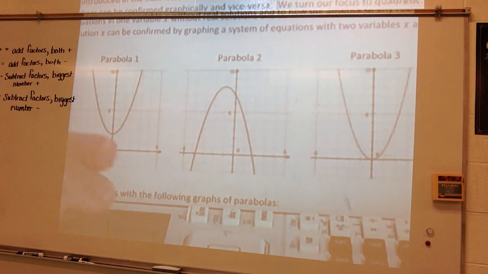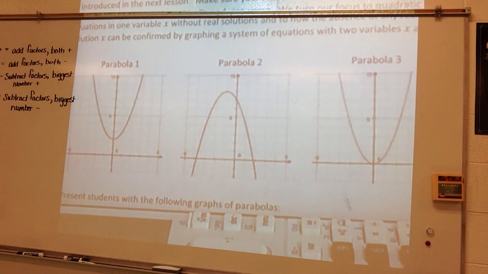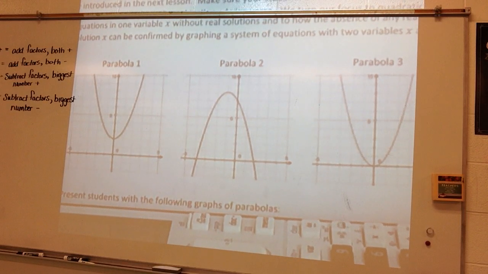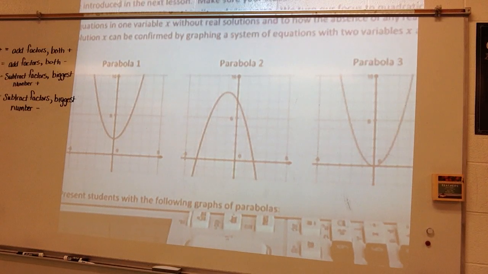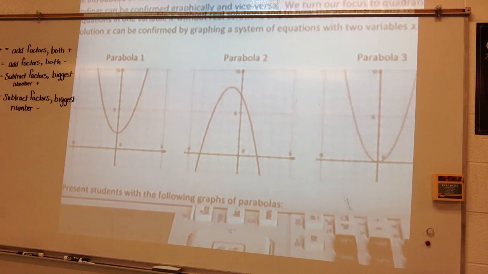Well, let's look at this. Parabola 1 is a graph that does not intersect the x-axis. So no x-intercepts of the parabola means that there are no solutions to the equation ax squared plus bx plus c is equal to 0, because I have nothing to plug in for x.